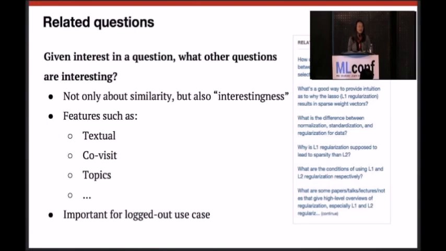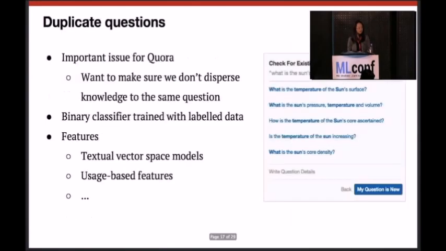I'd like to point out that related questions are very important for the logged-out use case, because that's effective in creating engagement from logged-out users when they go to a question page from an external search engine. And so we're trying different methods to improve this model.